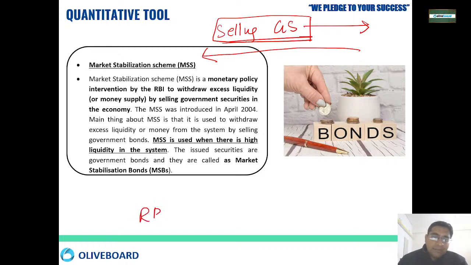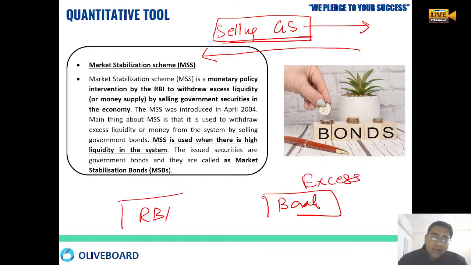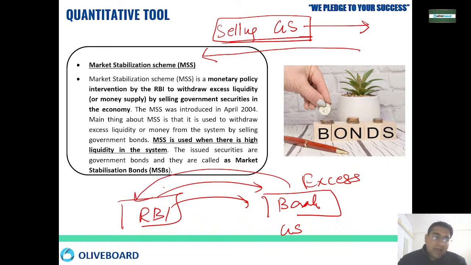This is RBI. This is the bank. Banks are having excess money. So what will RBI do? RBI will sell the government securities. So the bank will have government securities and the excess money will be with the RBI. This is how RBI takes the extra money from the market. So whenever there is very high liquidity in the market, the market stabilization bond will be sold.